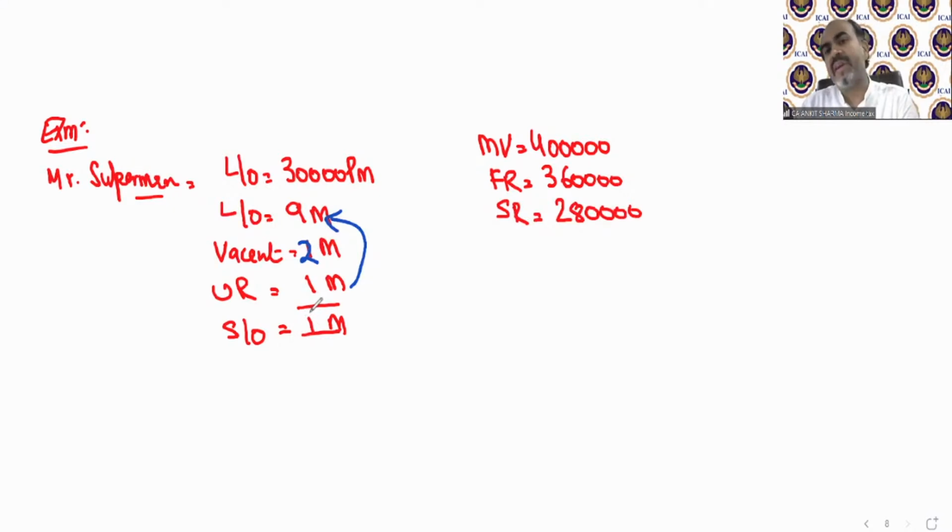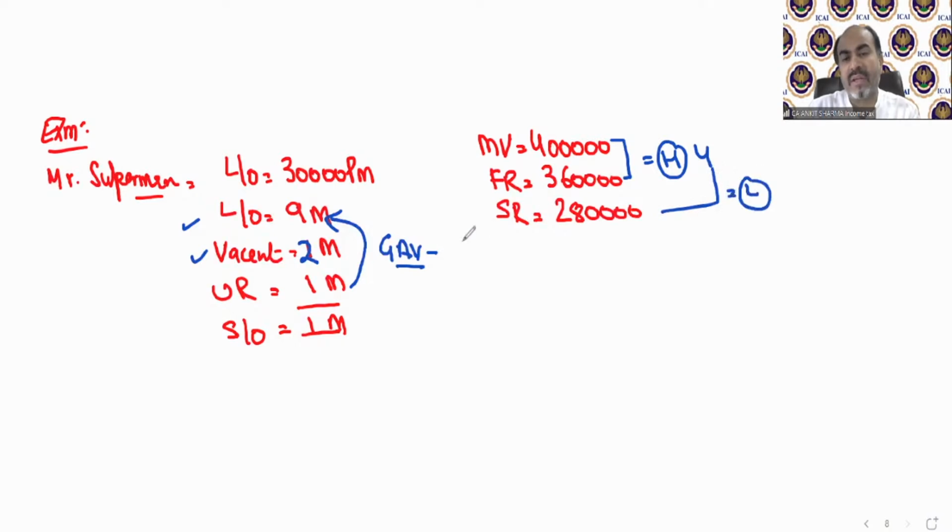Now we need to calculate it as per case F, because the property is vacant as well as let out. Other cases are irrelevant. So we need to apply case number F. In examination, we need not write as per case F, solution or E or D. We just remember it. Now we need to solve it as per case number F provision. So GAV calculation will be like this. Municipal value and fair rent, whichever is higher, 4 lakh. This 4 lakh and standard rent, whichever is lower, that is 280. So I'm directly writing it over here. Expected rent is 2,80,000.